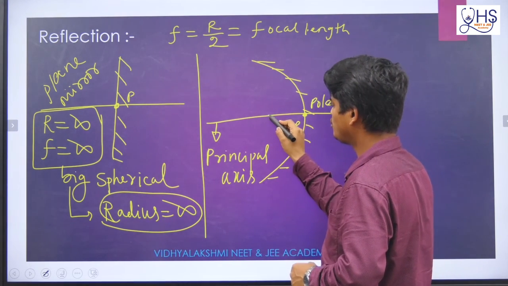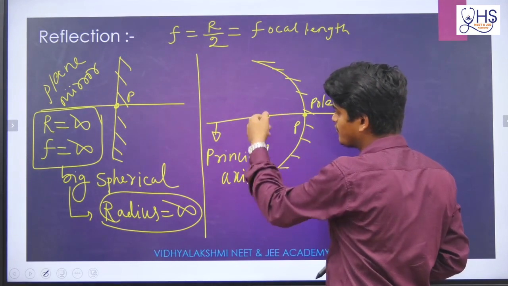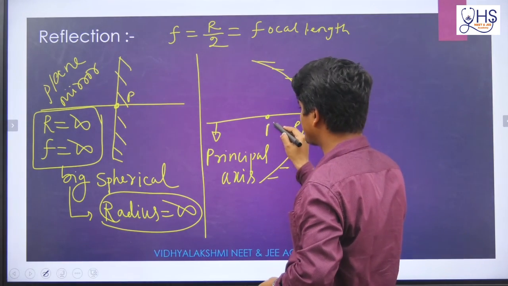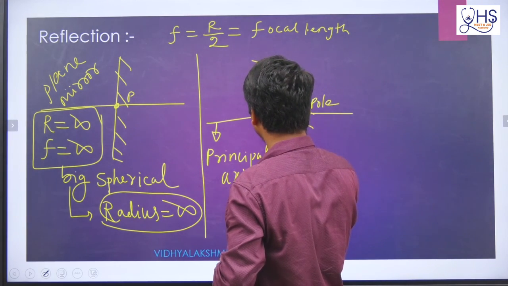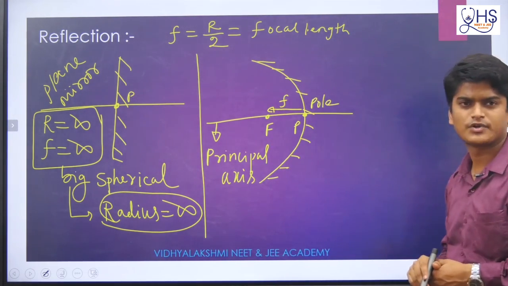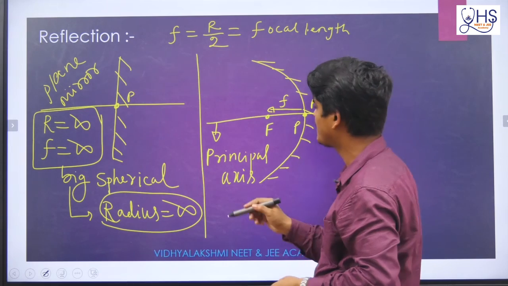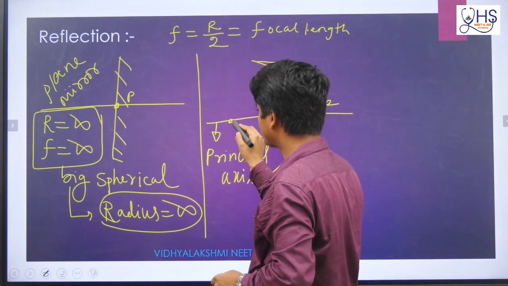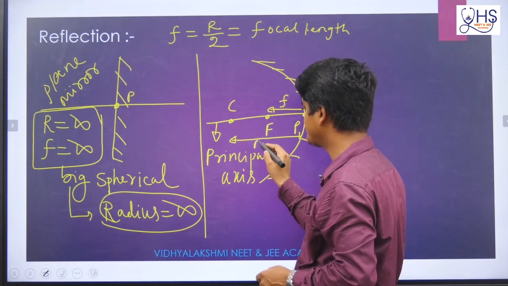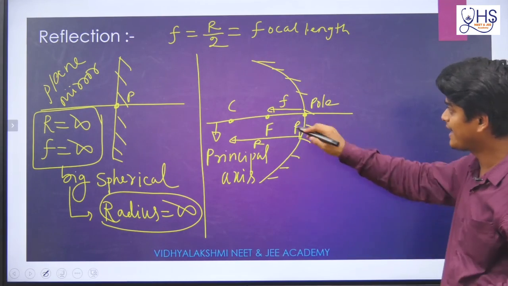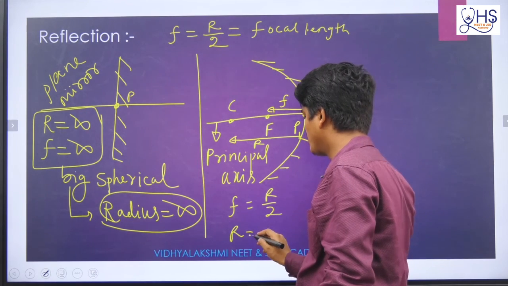And from the pole, I will take a certain distance where all light rays, suppose parallel light rays, will converge after reflection. That is called capital F, that is called focus. And from focus to P, that distance is called the focal length. Always remember, pole to focus is basically focal length. And if I take the same distance again, it will come to C. So P to C is basically r, called the radius of curvature. And again the same formula will be valid: f equal to r by 2, or r equal to 2f.